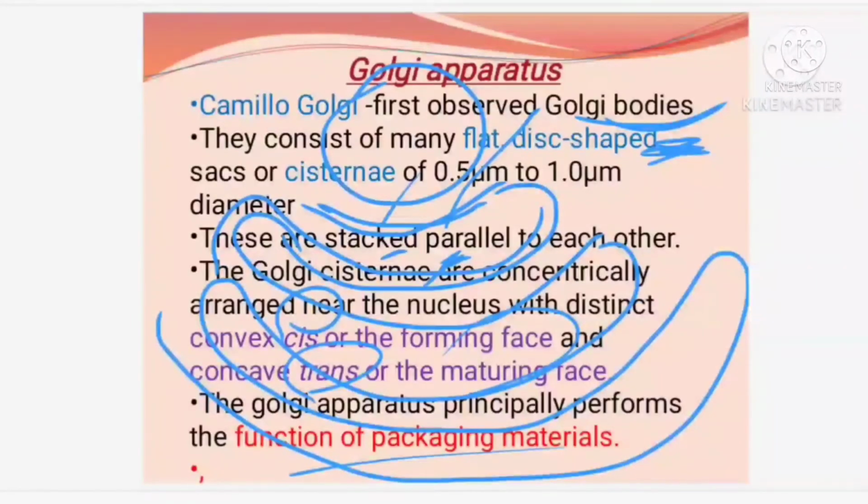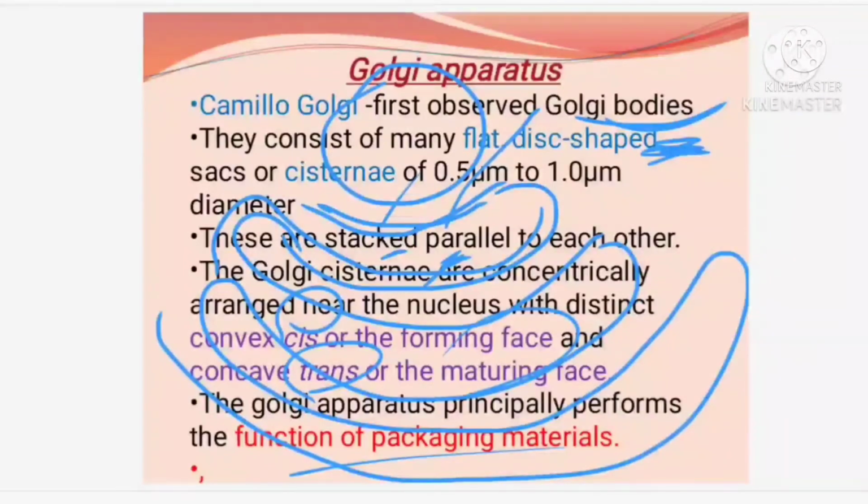Endoplasmic reticulum, I told you: rough endoplasmic reticulum does protein synthesis, and smooth endoplasmic reticulum helps in fat synthesis, that is lipid synthesis. To some extent the endoplasmic reticulum also provides a framework to the cells. It gives shape, especially to the animal cell, because the cell wall is absent. The Golgi apparatus helps in secretion as well as in packing of materials.